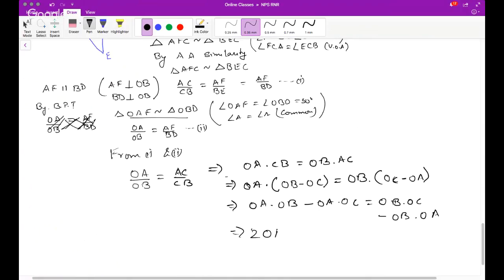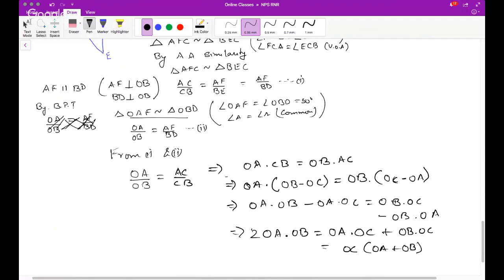Twice of OA into OB is equal to, this OA OC goes on that side, so OA into OC plus OB into OC, which is equal to OC common OA plus OB.